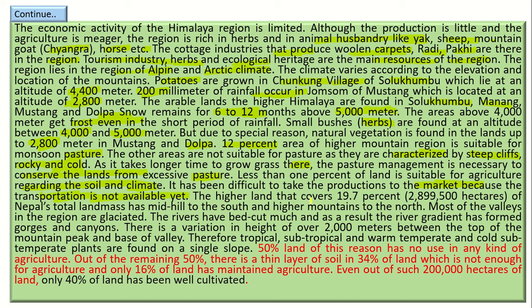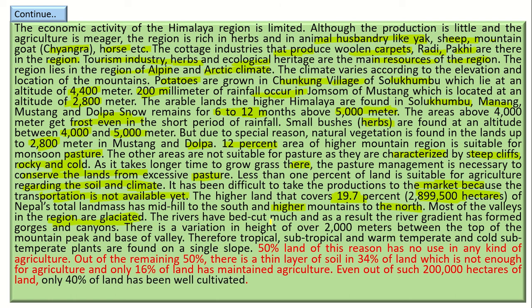The higher land that covers 19.7%, that is 28,99,500 hectares of Nepal's total land mass, has mid-hill to the south and higher mountain to the north. Most of the valleys in the region are glaciated.